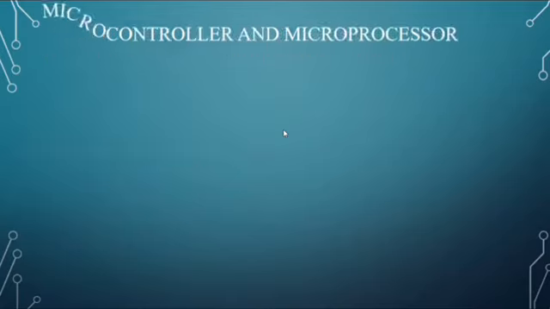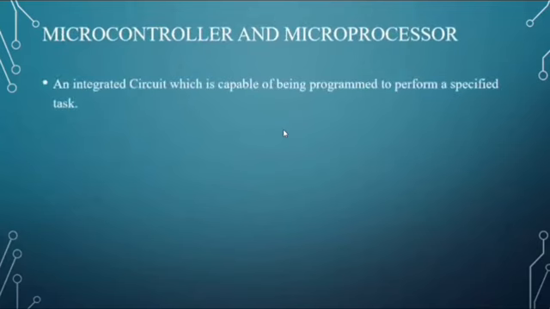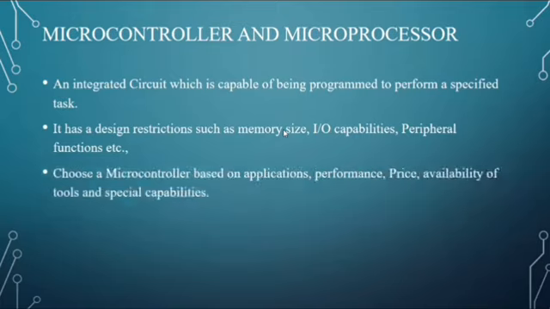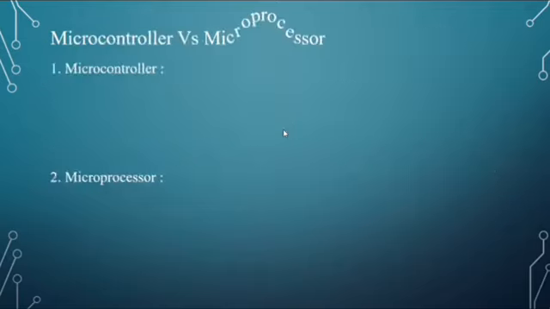Next, what is a microcontroller and a microprocessor? A microcontroller is an integrated circuit which is capable of being programmed to perform a specified task. It has design restrictions such as memory size, I/O capabilities, peripheral functions, etc. Choose a microcontroller based on application, performance, price, availability of tools, and special capabilities. What is the difference between a microcontroller and a microprocessor? Let's see.